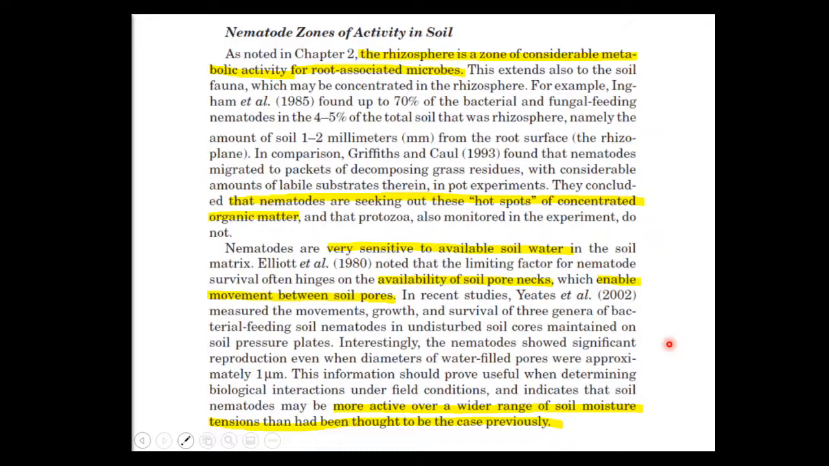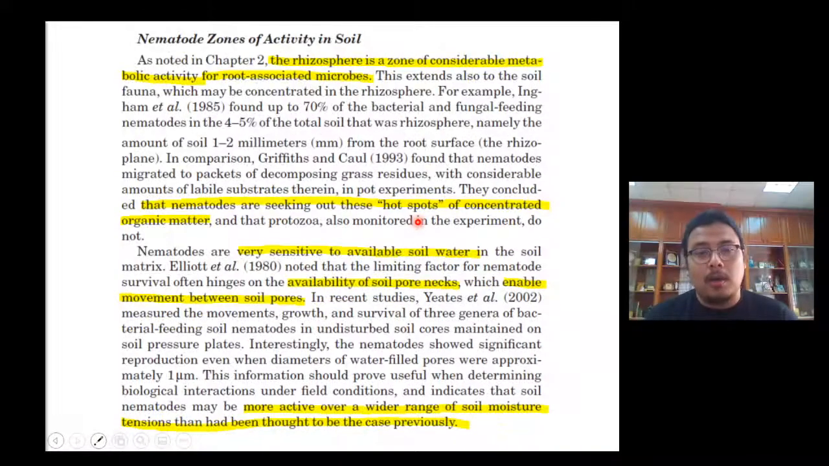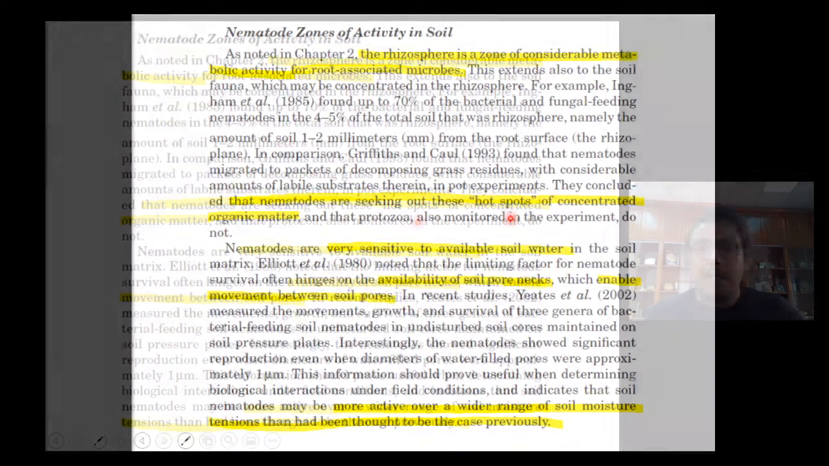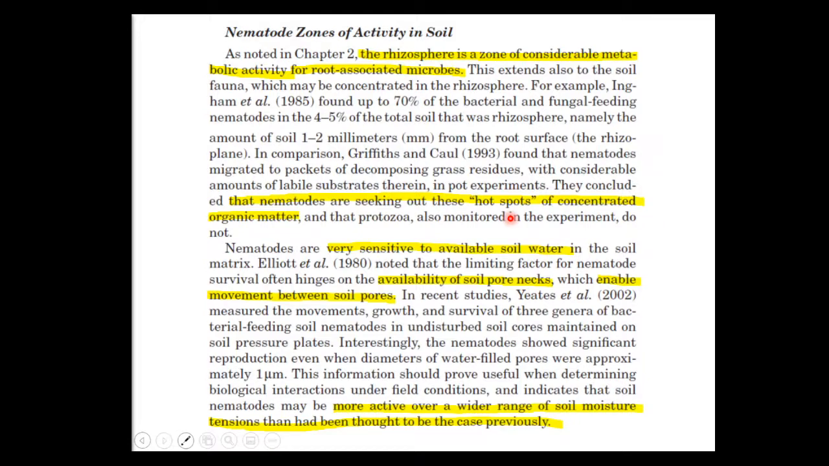Of course, the rhizosphere is a zone of considerable metabolic activity. Therefore, we can find a lot of nematodes in the rhizosphere, because they find it a hotspot with a lot of organic matter, and they want to feed on all the living organisms in the soil rhizosphere. Of course, they are very sensitive to available water.